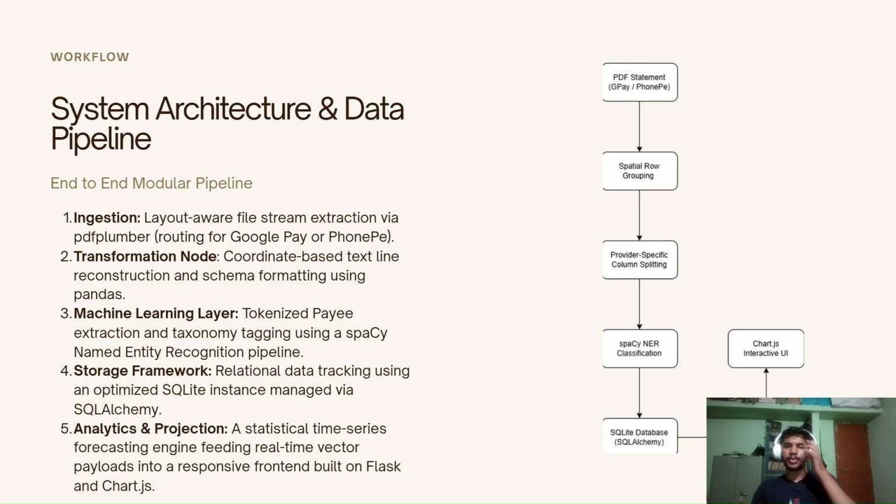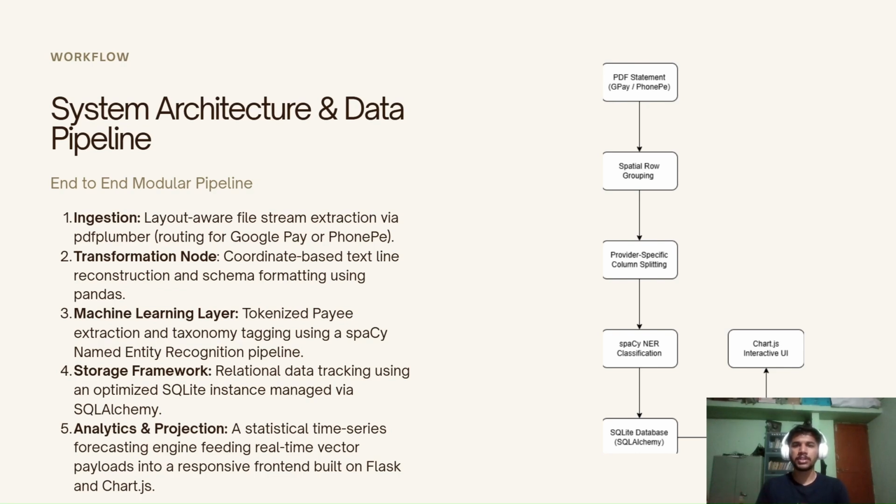Then we split these rows to get our specific required content. Then we parse it. This is where the NER entity recognition system comes into play. Currently we are only recognizing three main categories. The first category is recharge, like the recharges that we do. The payee name is usually stored as a phone number completely, and it becomes quite awkward if you load this into the visualization. That's why we change that whole category to recharge.